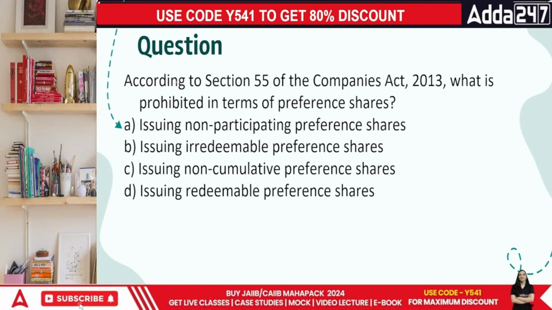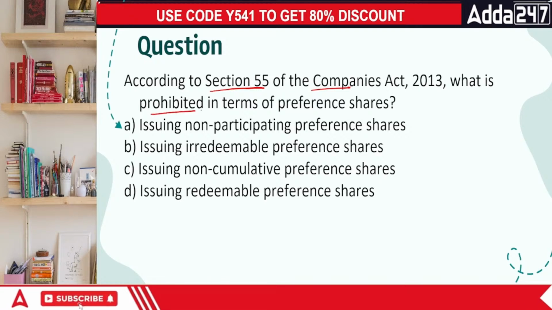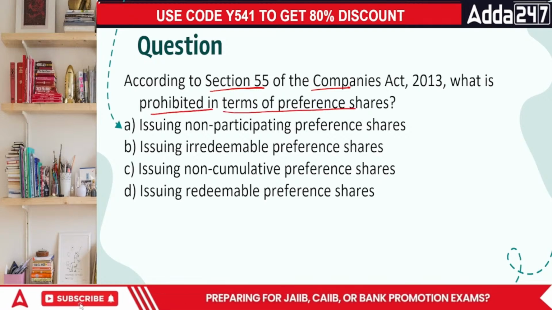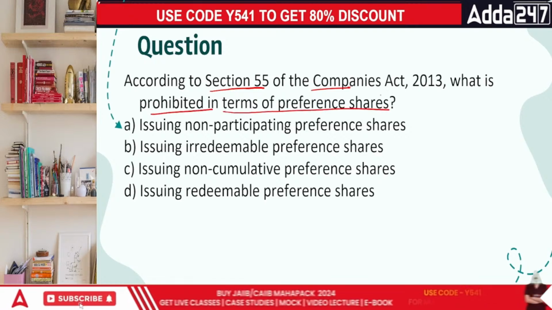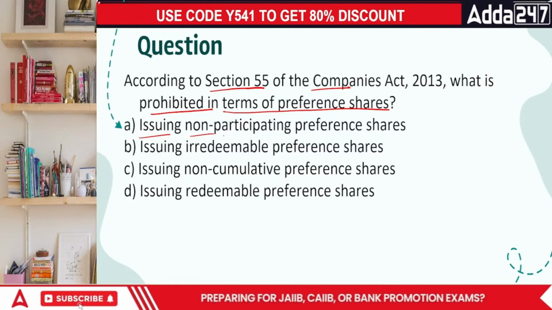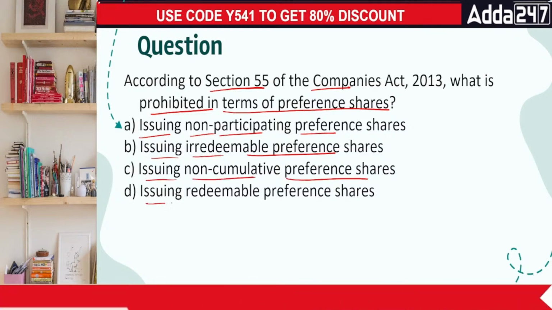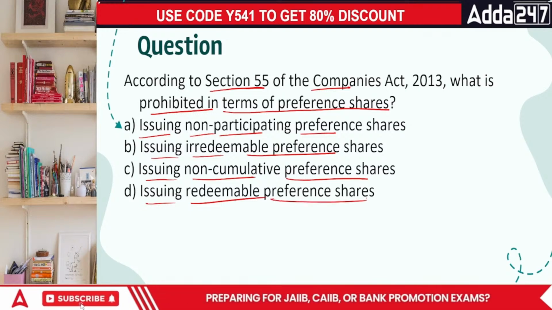Okay, everyone. According to Section 55 of the Companies Act 2013, what is prohibited in terms of preference shares? Not every type of preference share is allowed. There are certain types which are allowed and certain types which are not. Issuing non-participating preference shares, issuing irredeemable preference shares, issuing non-cumulative preference shares, or issuing redeemable preference shares.